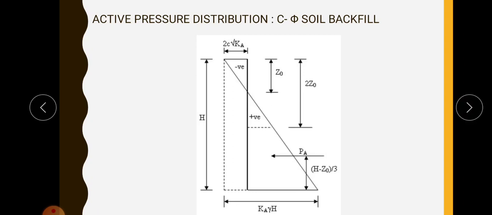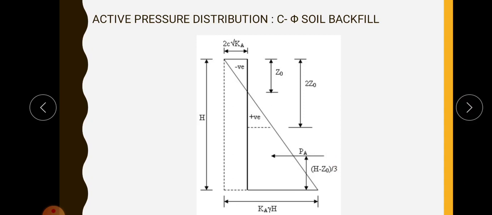The total active earth pressure is calculated by taking this area, neglecting this area, so that will be acting at a height of (H minus Z0) by 3. So this is the active pressure distribution for cohesive soil.